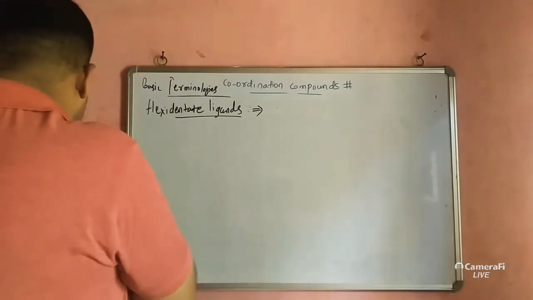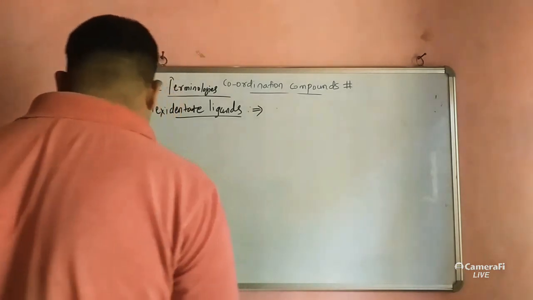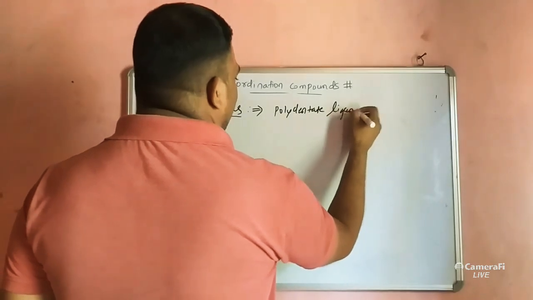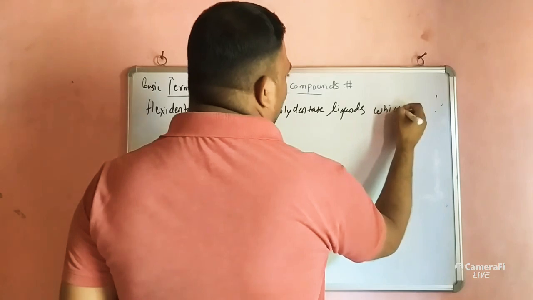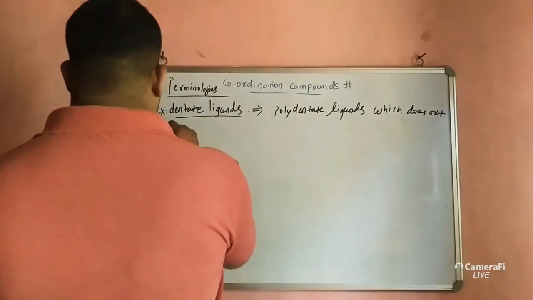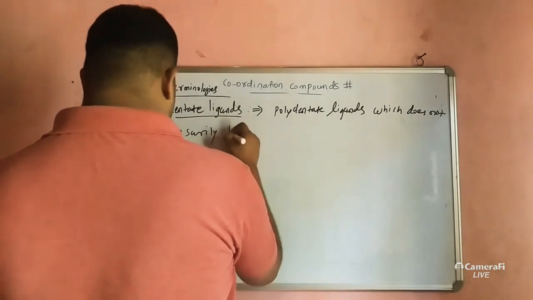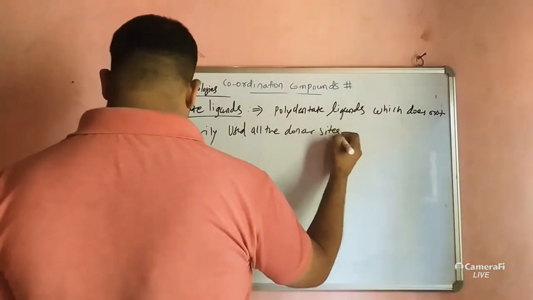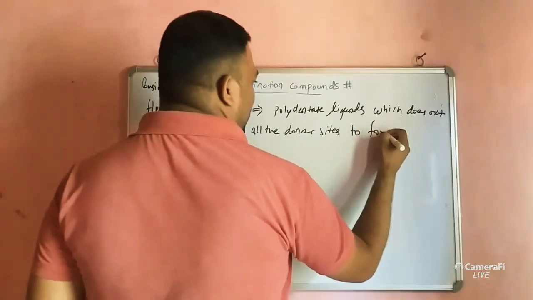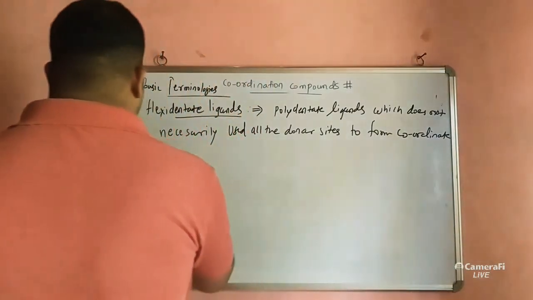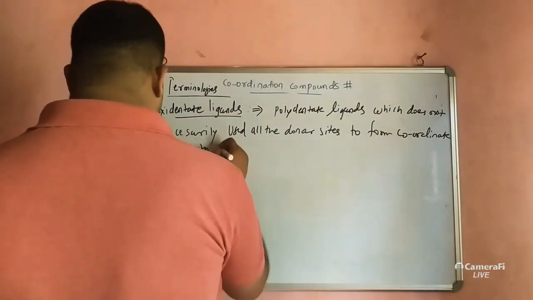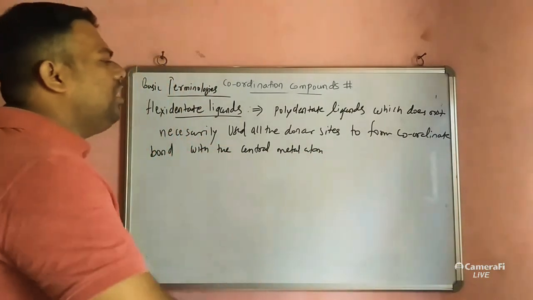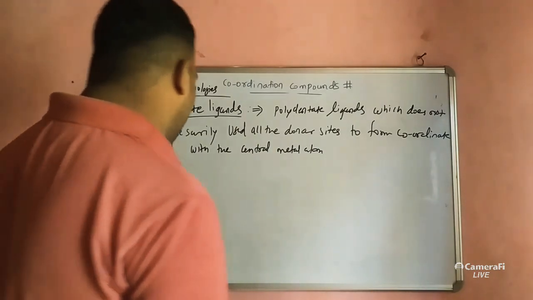Write down: these are polydentate ligands which do not necessarily use all their donor sites to form coordinate bonds with the central metal atom.